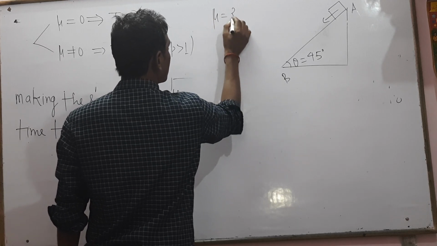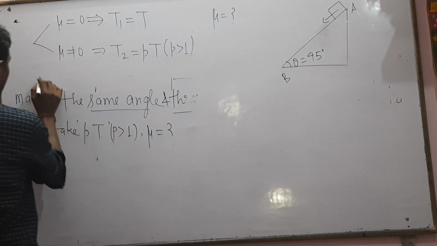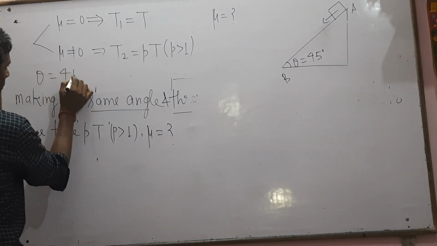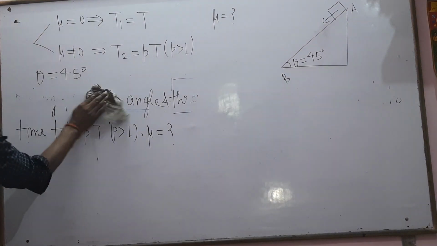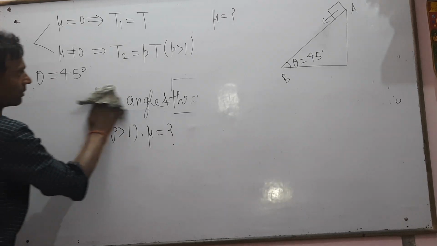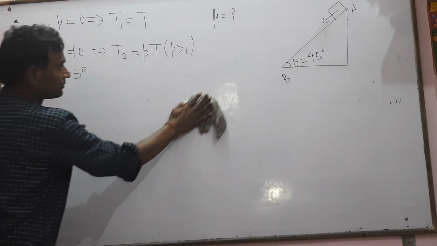We have to calculate the value of mu, but the angle theta is given. Theta is the inclination angle, and theta equals 45 degrees.